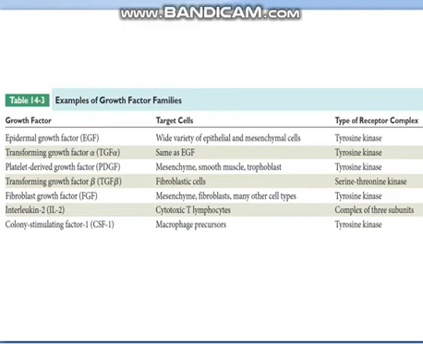You can see the growth factors: epidermal growth factors, transforming growth factors, platelet derived growth factors, interleukins, CSF1. These are the growth factors. They are going to attach to their target cells, and then they will make a complex with their tyrosine kinase receptors, and these complexes will lead to different responses, and most of the time these responses are growth responses.